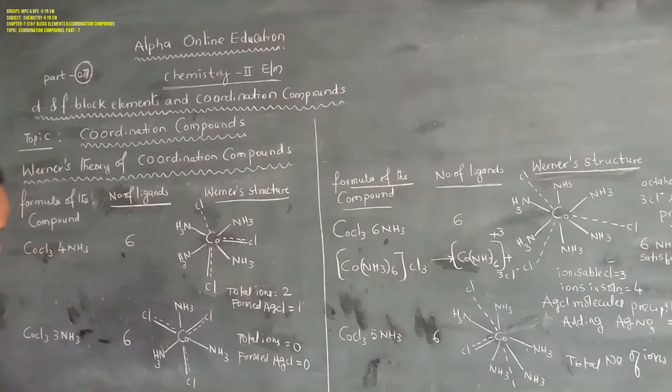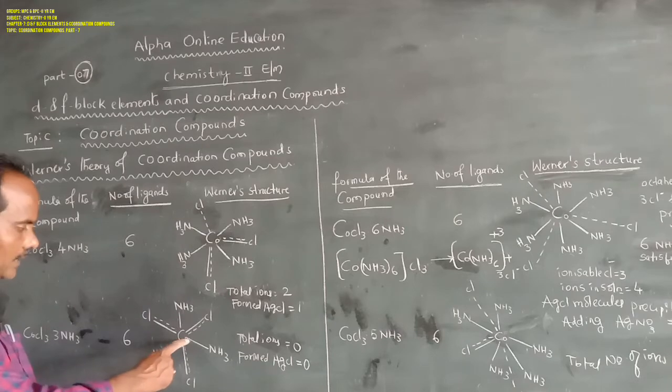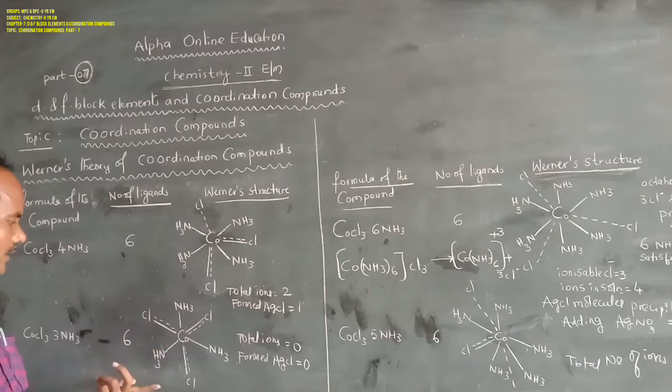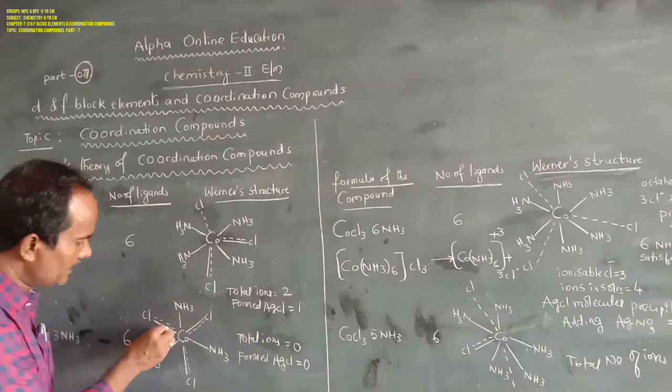Next, the last complex is CoCl3·3NH3. Its coordination number is 6. There are 3 ammonia molecules, which satisfy the secondary valency of cobalt, shown by thick lines. The remaining 3 secondary valencies are satisfied by negatively charged ions, the chloride ions, which can also be represented as thick lines.